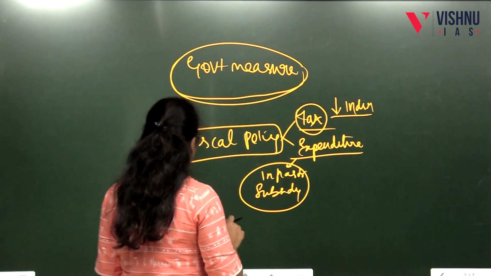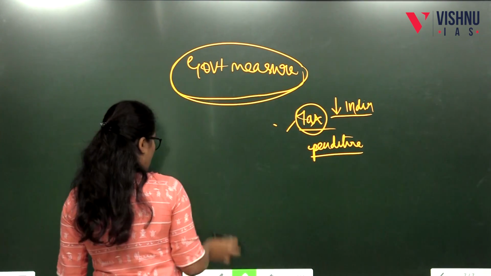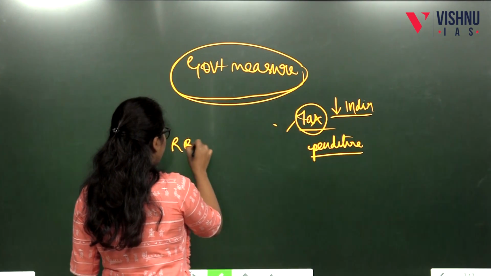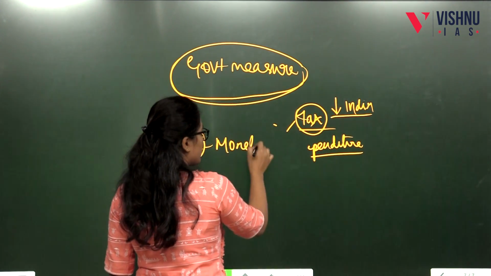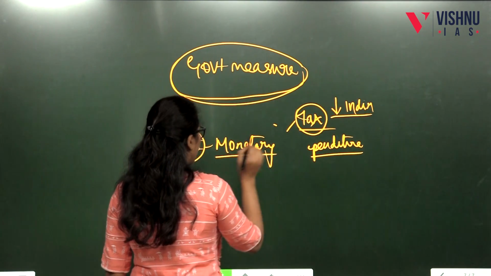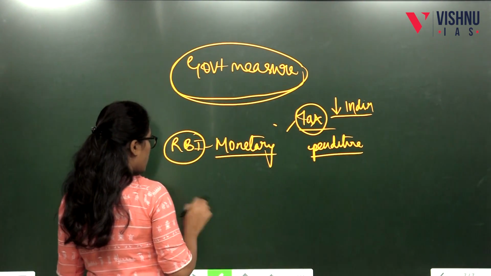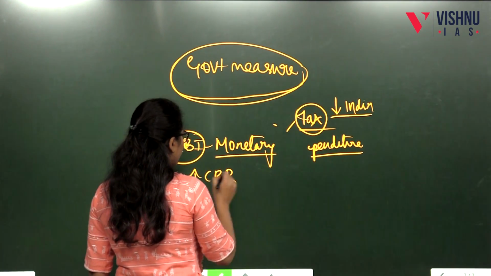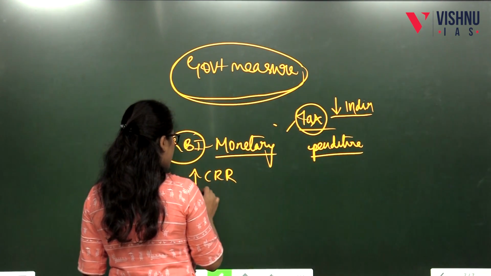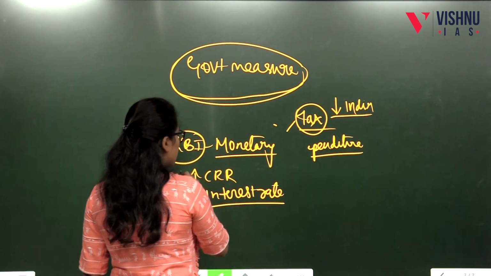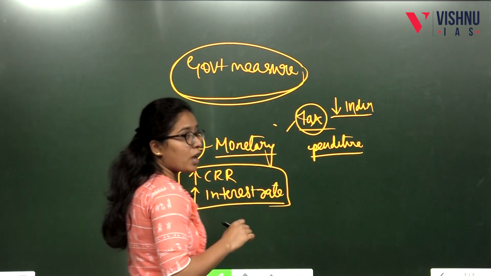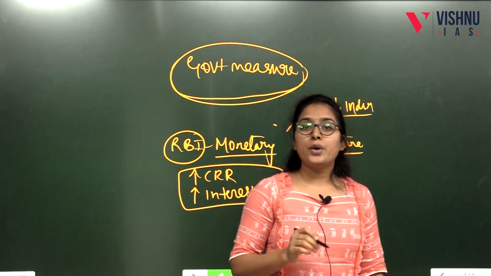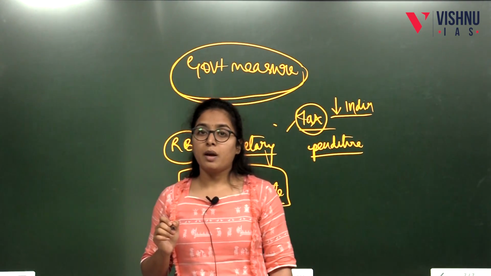Then comes RBI. What will RBI do? It will use monetary policy. It is the responsibility of RBI to reduce inflation in the country. So RBI will increase the CRR, as I already told you, and it will increase the interest rate. That's how the government together with the RBI tries to reduce the effects of inflation on the people of the country.